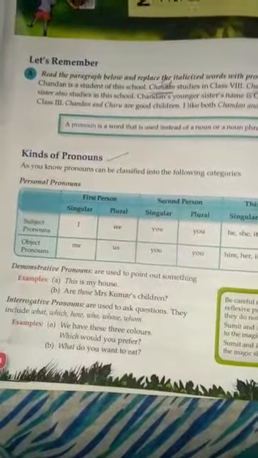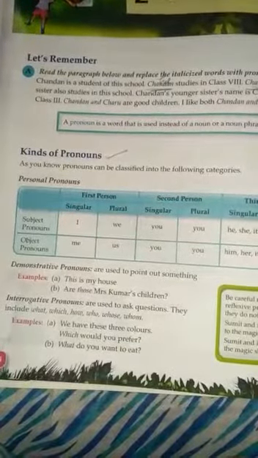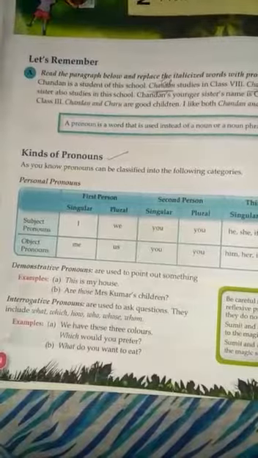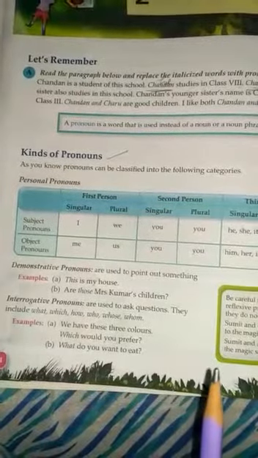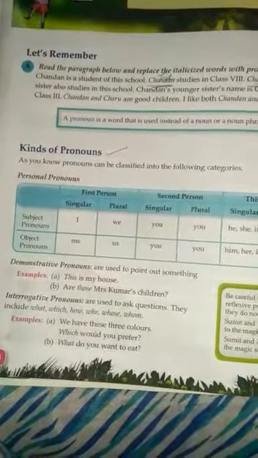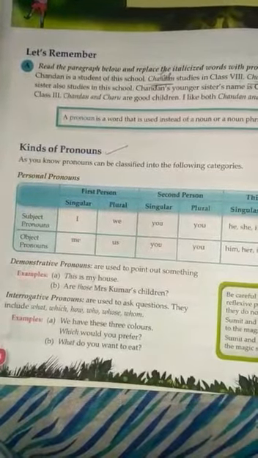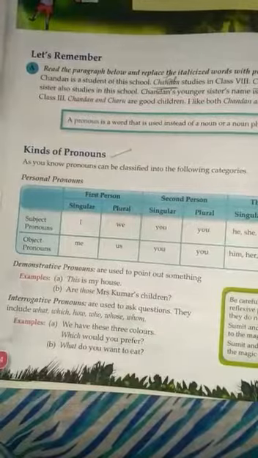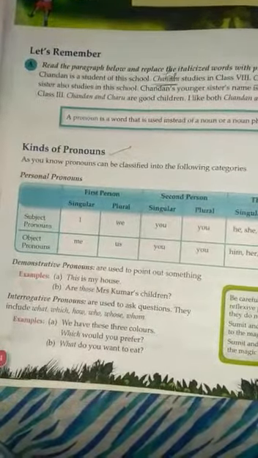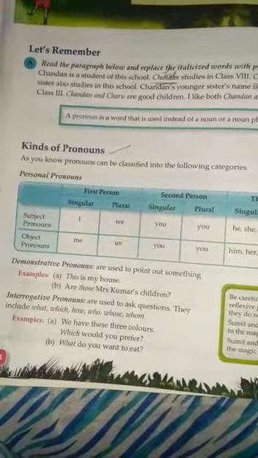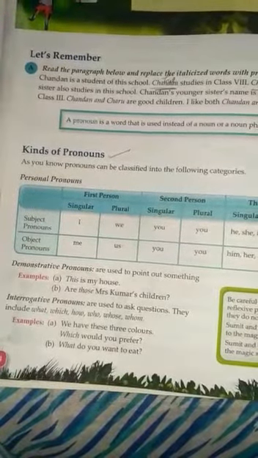This and that are used for a singular thing, and these and those are used for plural things. This and these are used for the things which are near to the speaker, and that and those are used for the things which are far away from the speaker.